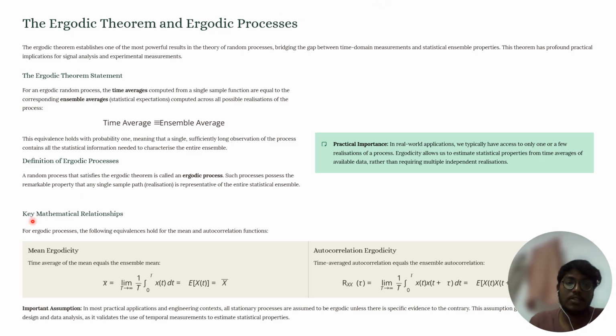Okay, let us see the formulas. First, mean ergodicity. The time average of the mean is equal to the ensemble average. X equals limit T tends to infinity of 1 by T into the integral from 0 to T of X(t) dt, which is equal to expectation of X(t), equal to X bar. For autocorrelation ergodicity, the time average autocorrelation is equal to the ensemble average. Rx(tau) equals limit T tends to infinity of 1 by T integral from 0 to T of X(t) into X(t plus tau) dt.